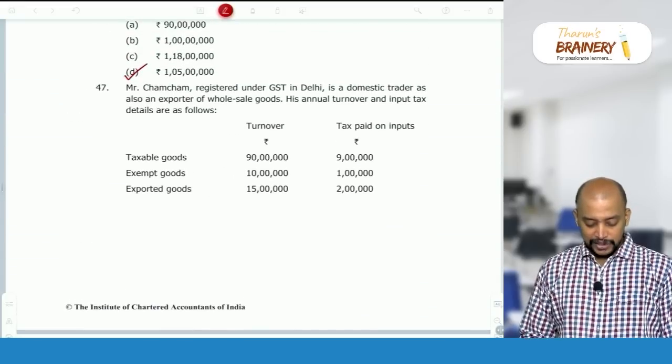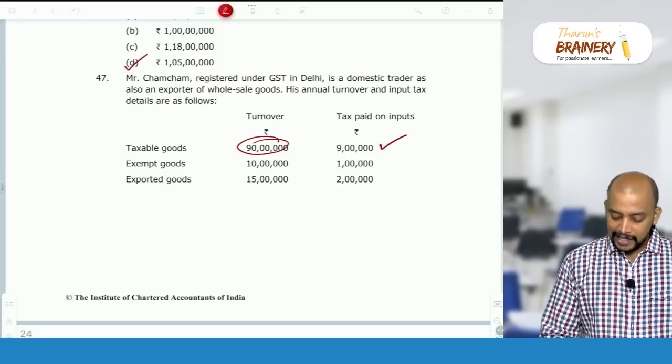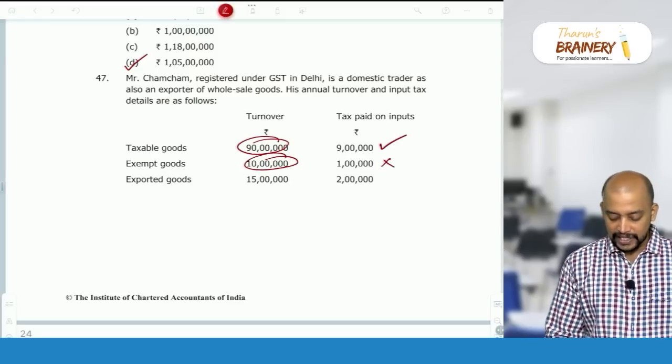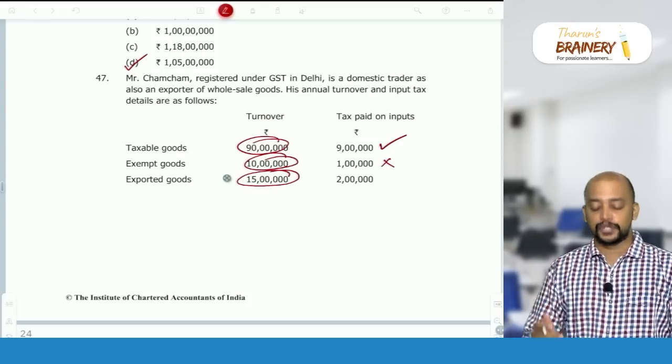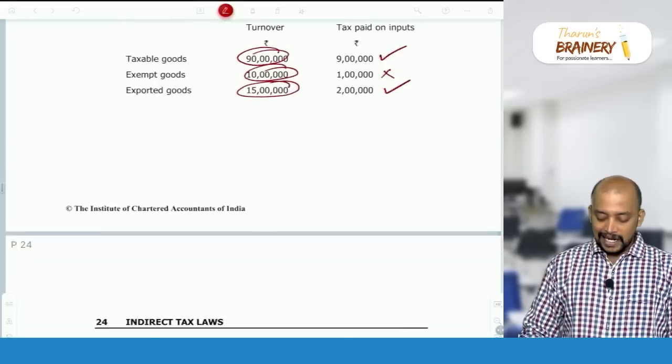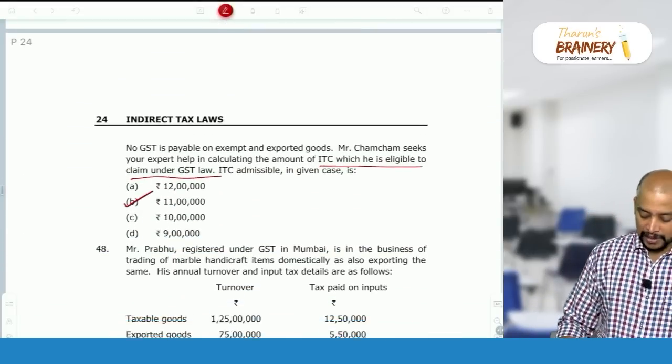So, in case of taxable goods, ITC available. In case of exempted goods, ITC not available. In case of exported goods, whether GST paid or not, option 1 or option 2, ITC available. So 9 lakhs plus 2 lakhs, so that will be 11 lakhs, ITC is available.